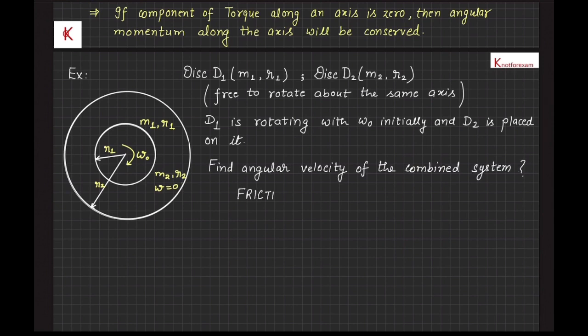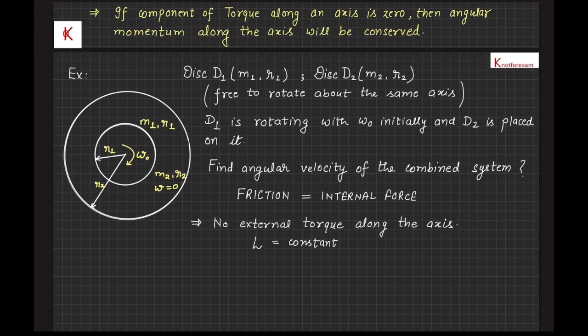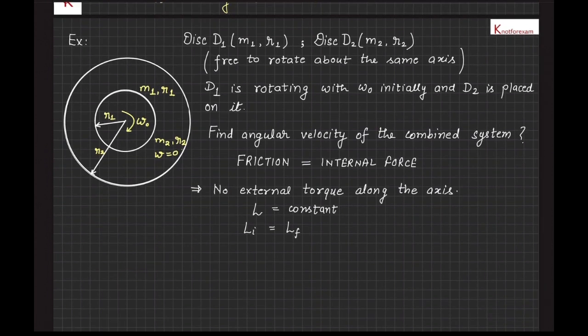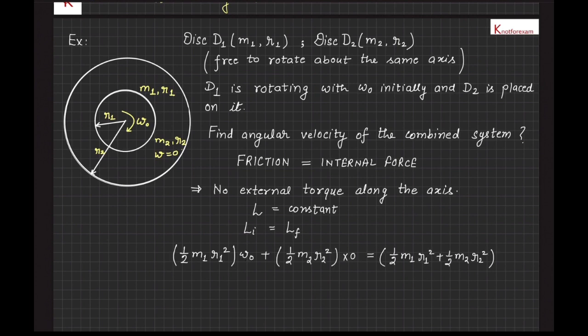Since friction is an internal force, its net torque will be 0 about the axis, and therefore there will be no torque along the axis. Therefore, by the principle of conservation of angular momentum, net angular momentum will be constant about the same axis. Therefore, net initial angular momentum about the axis will be equal to net final angular momentum about the same axis. So in this example, I1 into omega naught plus I2 into 0 is equal to I1 plus I2 into omega. From here, omega can be found very easily.